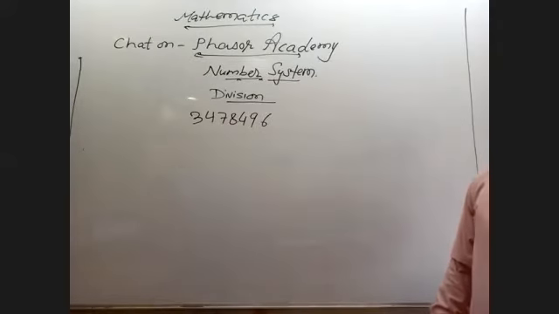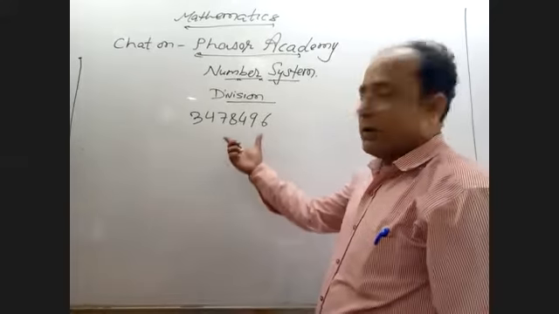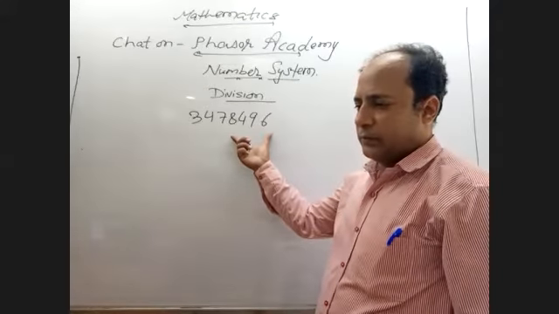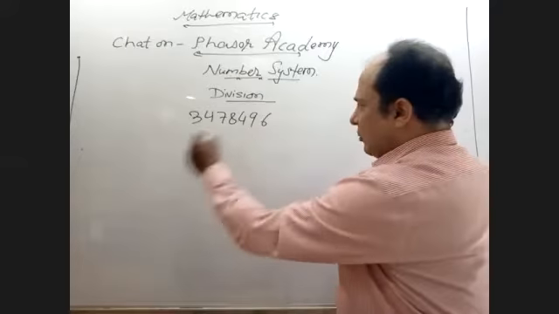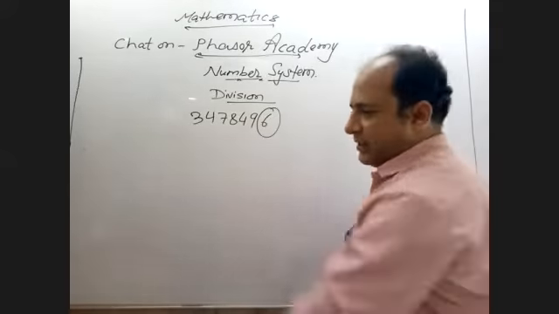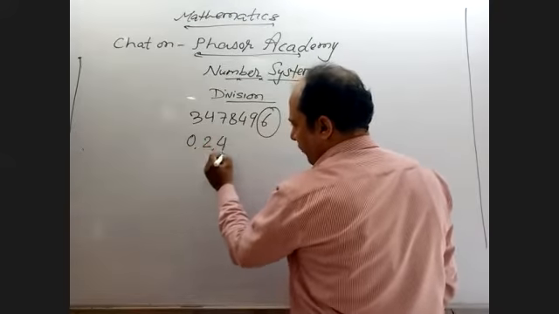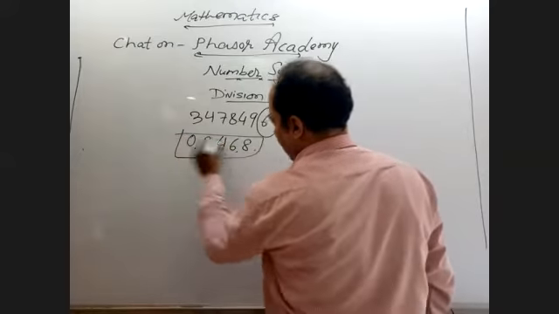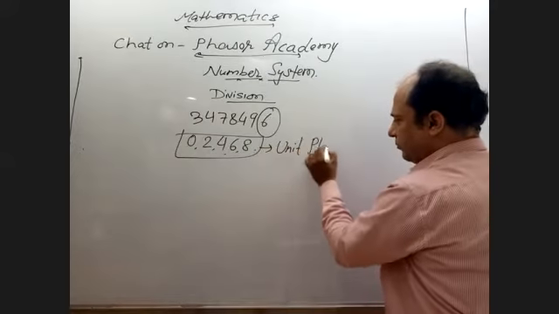And at that time, if I ask for the test of divisibility to check by 2, how to check whether it is divisible or not? Nothing to do. Which number is here? 6. It means if the unit place is 0, 2, 4, 6, 8. Unit place, only the unit place. Unit place means ones place, you can see.